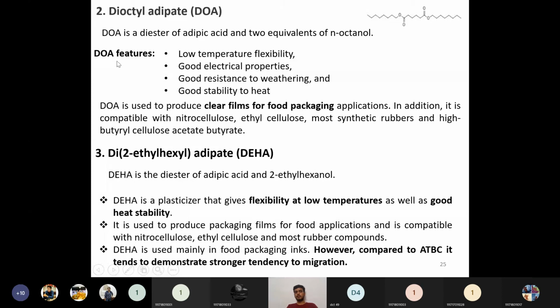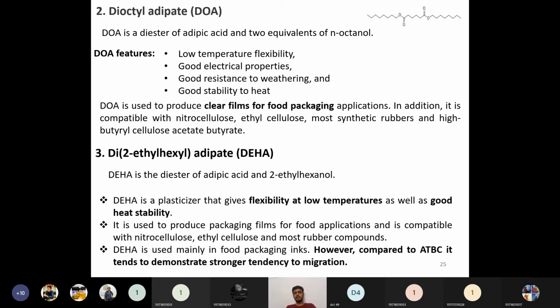DOA's features are low temperature flexibility, so flexibility at low temperatures is very good, and it possesses good electrical properties. So the electrical industry popularly uses this one, and it has good resistance to weathering and good stability to heat. So in many applications DOA finds good applicability. DOA is used to produce clear film for food packaging applications.